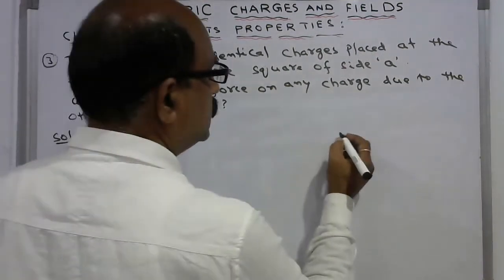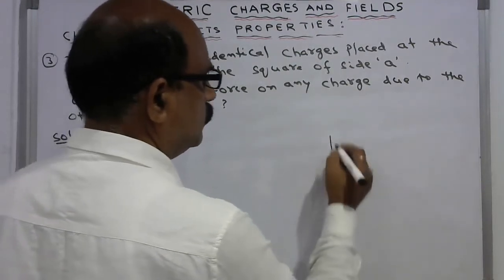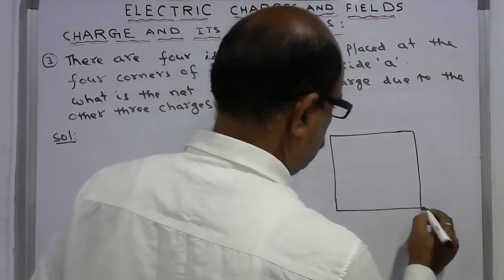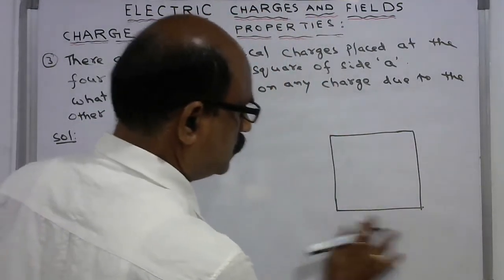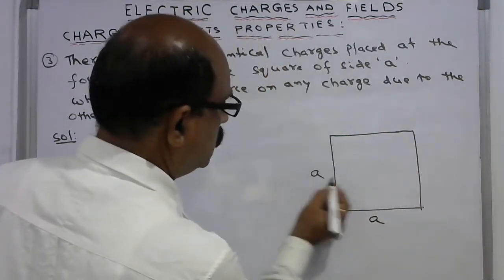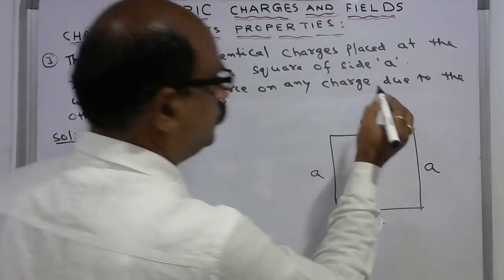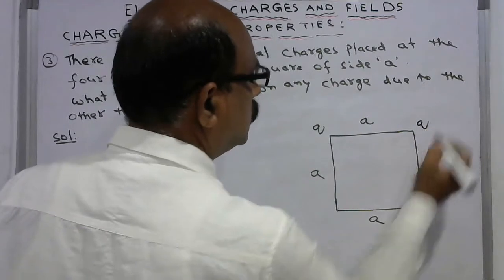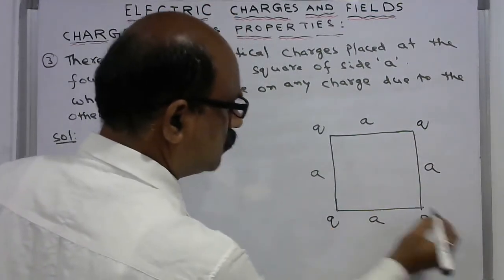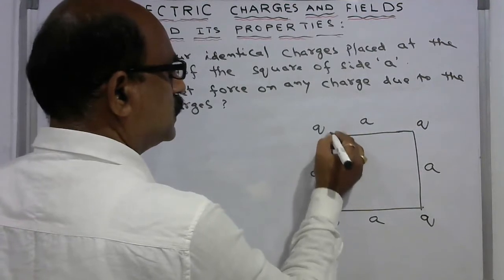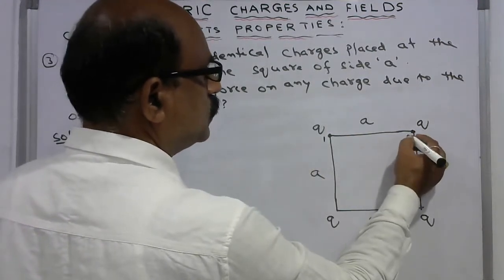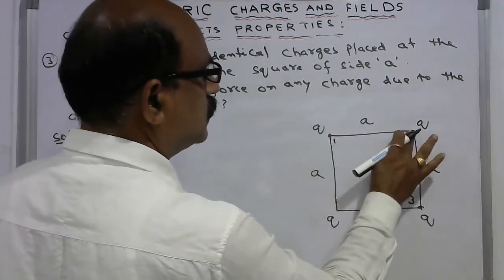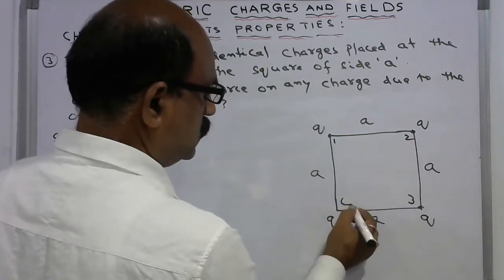See, a square of side A is given. This is side A, this is side A, this is side A, this is side A. And the identical charges are placed at the 4 corners of this square. I write here, this is corner 1, this is 2, this is 3, and this is 4.